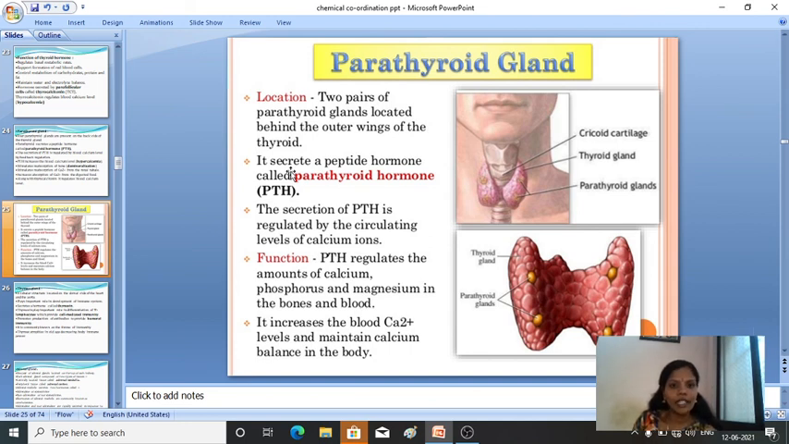Okay, then it secretes a peptide hormone called parathyroid hormone. The secretion of parathyroid hormone is regulated by the circulating level of calcium ions. Then it regulates the amount of calcium, phosphorus and magnesium in the bones and the blood. It increases the blood calcium level and maintains the calcium balance in the body. So it helps to maintain the blood calcium level inside the body. Okay, that's the parathyroid gland.